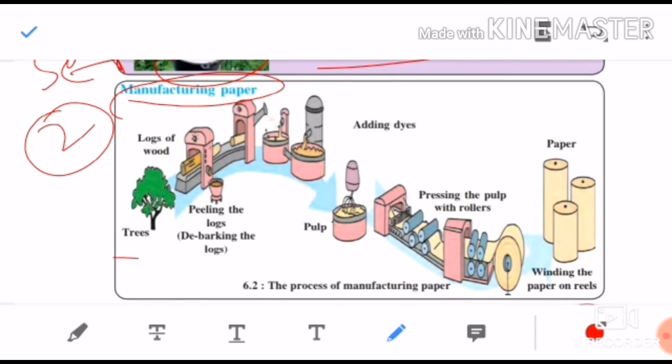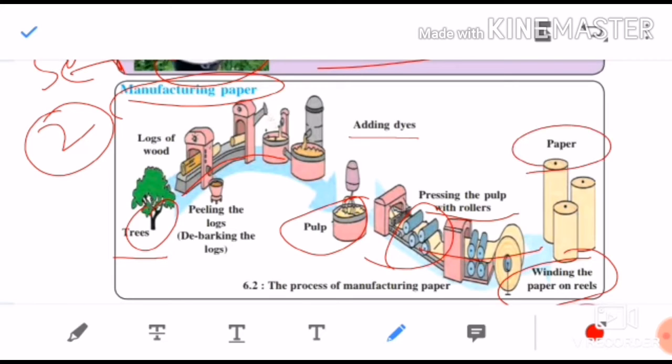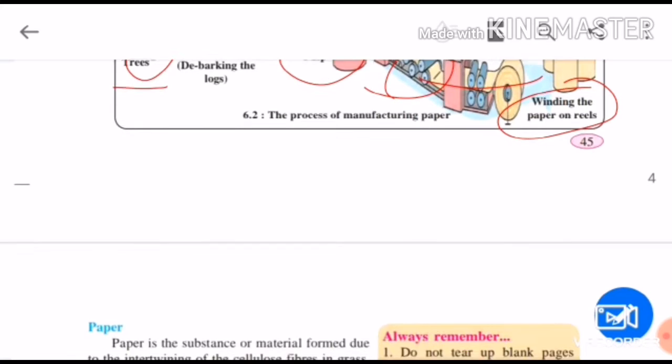See, the first thing is the tree. From the tree, logs are cut off, the skin is removed, then it is processed slowly in the factories, then dyes are added, the pulp is made, then the pulp is pressed with these rollers, and finally the paper reels are made like this. This is the whole process of manufacturing paper. So let us see that in detail, how the paper is manufactured.